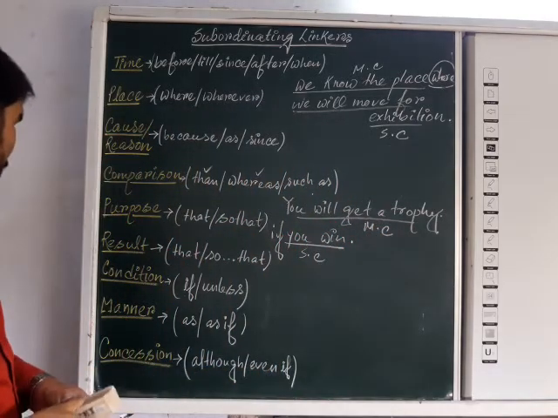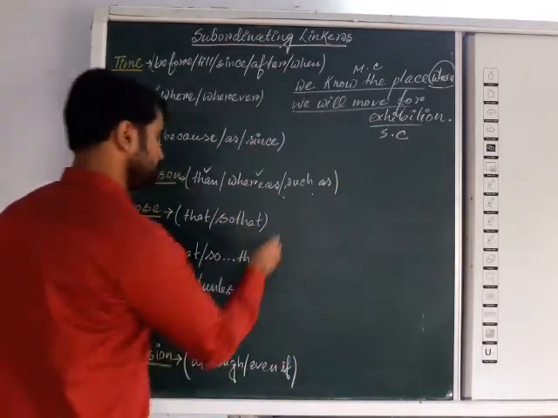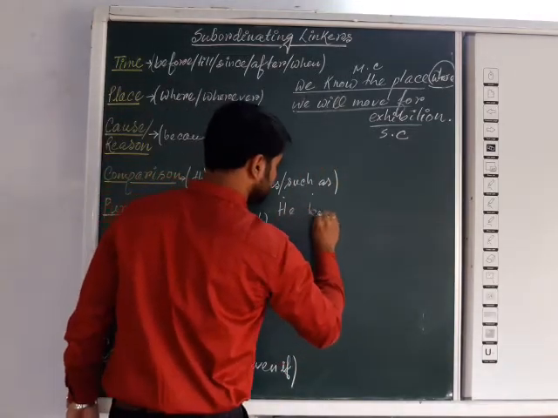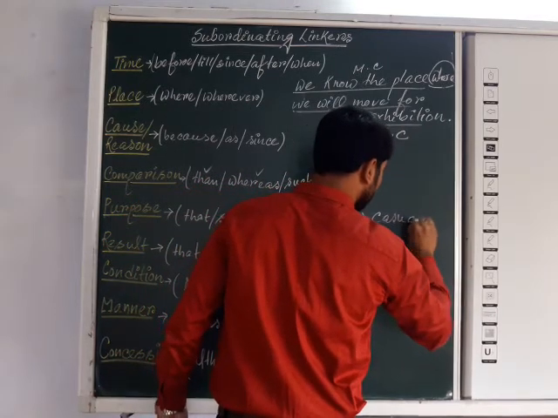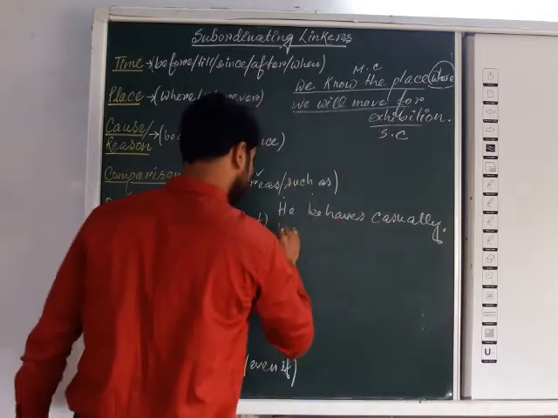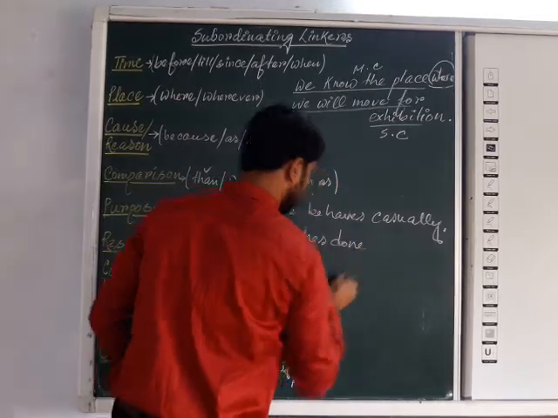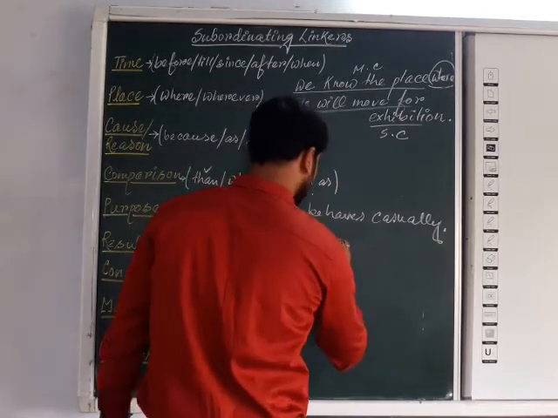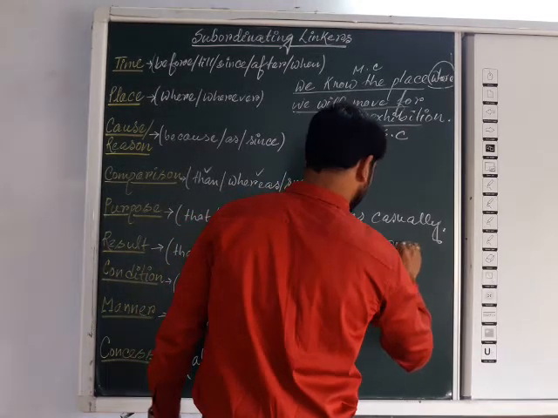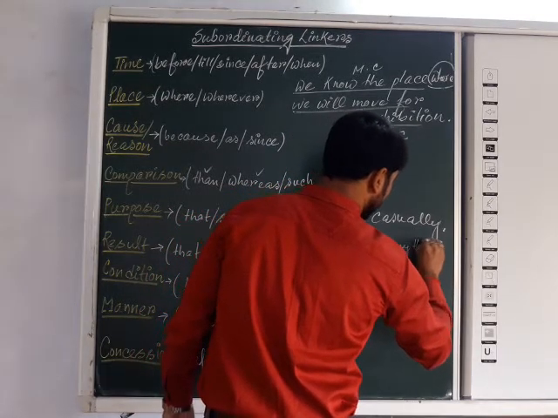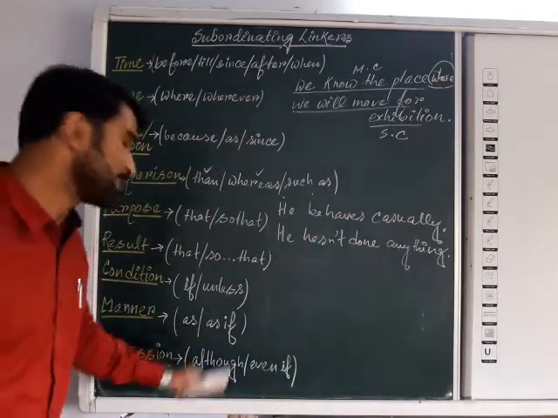Okay? Next one we are moving, manners. He behaves casually. He hasn't done anything. Now join these two sentences using manner, as or as if.